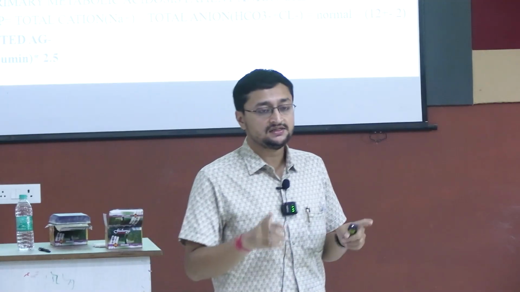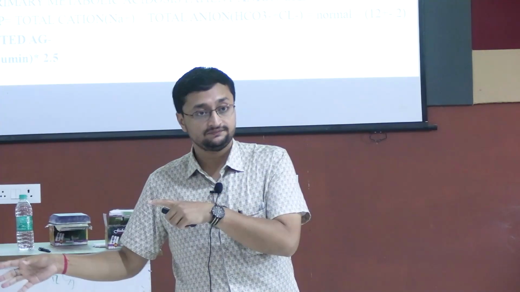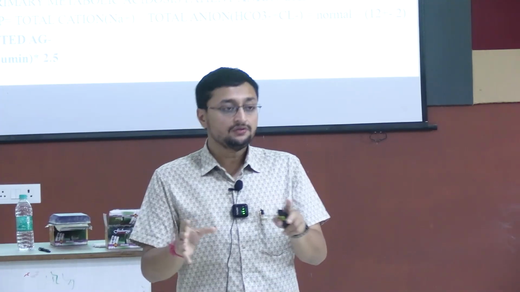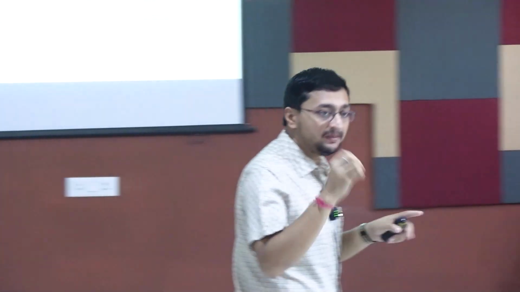Suppose a patient suffering from diabetic ketoacidosis also has diarrhea, so that means there may be presence of HAGMA and NAGMA, right? Both acidoses can definitely be present altogether. This is a difficult part, but delta anion gap is very important, and it is very important for your MCQ also. So what is delta anion gap?